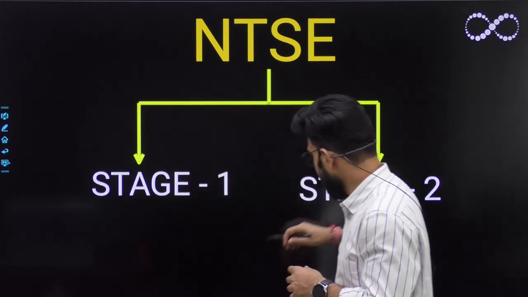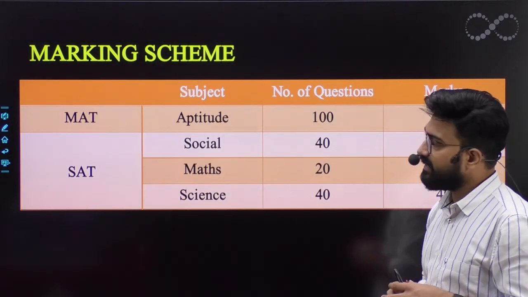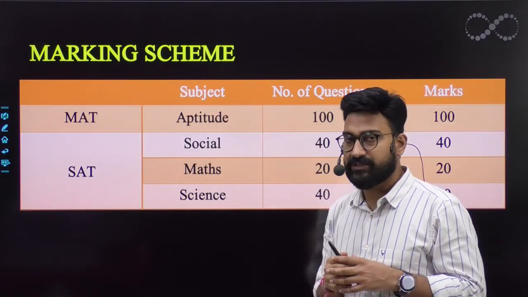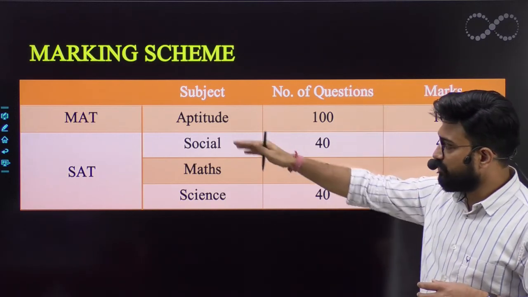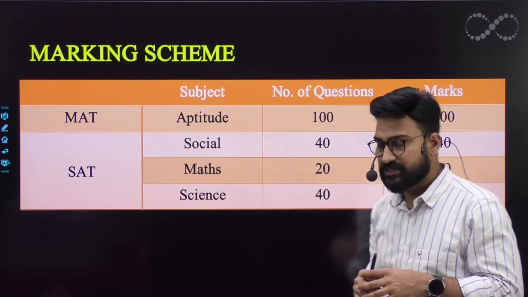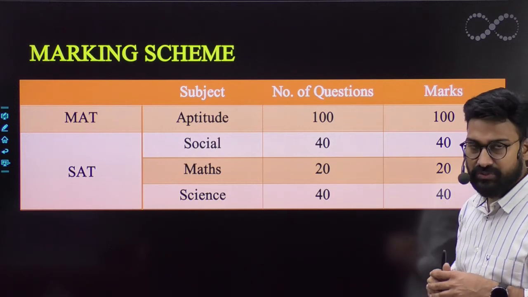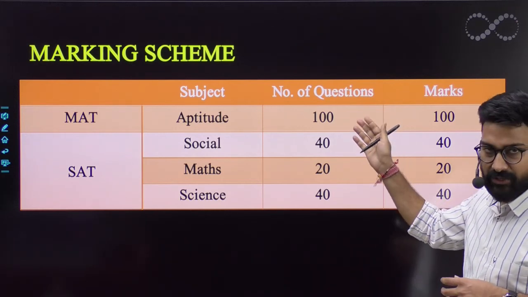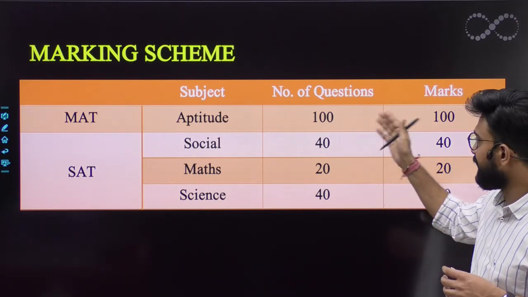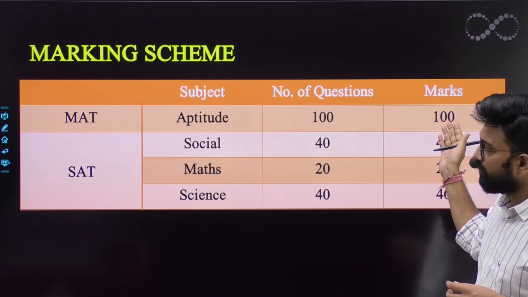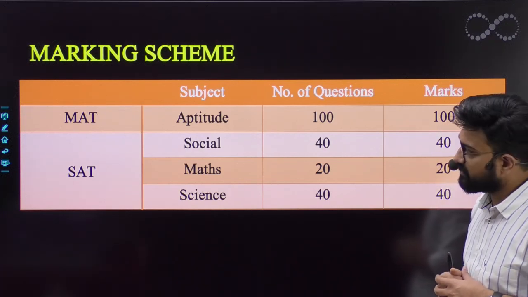If I talk about the marking scheme, again Stage 1 as well as Stage 2 have the same marking scheme. You'll be having a math test with 100 questions to answer. With each correct option you'll get 1 mark. So in totality you can score a maximum of 100 in this section.